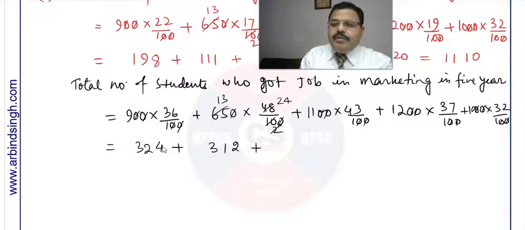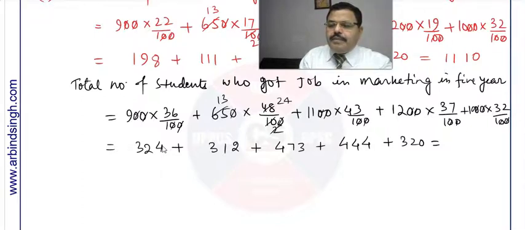So this will be 430 plus 43, 473. 430 ten times plus 43, 430 plus 43 is 473. Now this will be 12 7s are 84, 4 carry 8 and 12 3s are 36 and 8, 44, right? Now this is 320. So the total sum is 428, 311, 4 11 and 4 15.